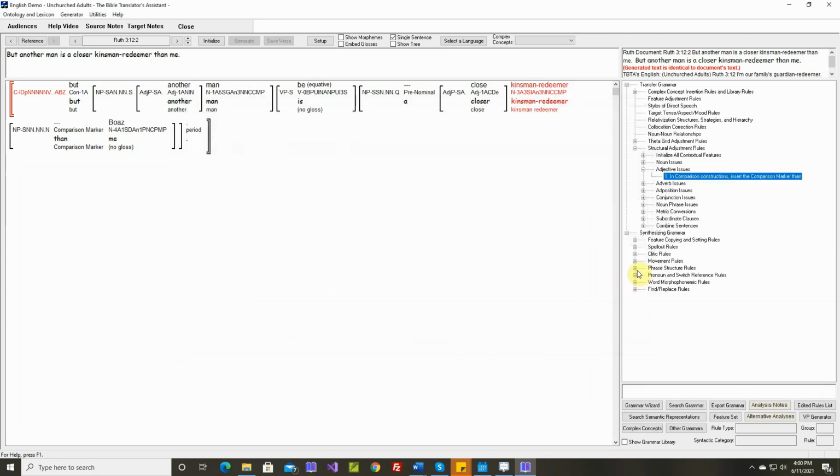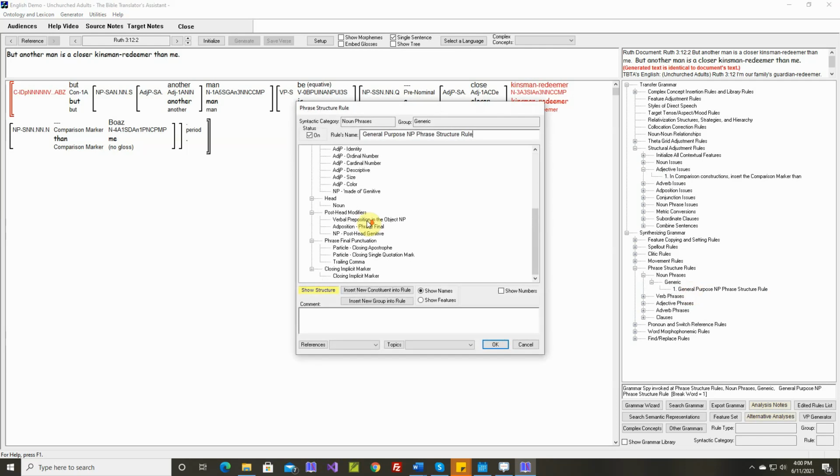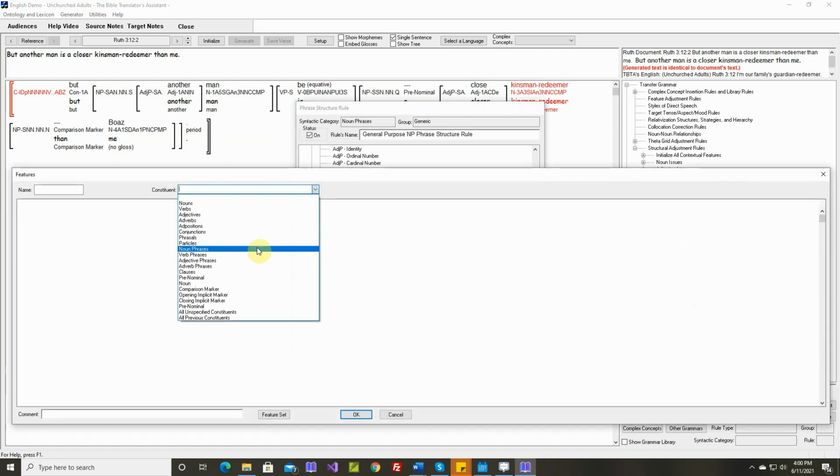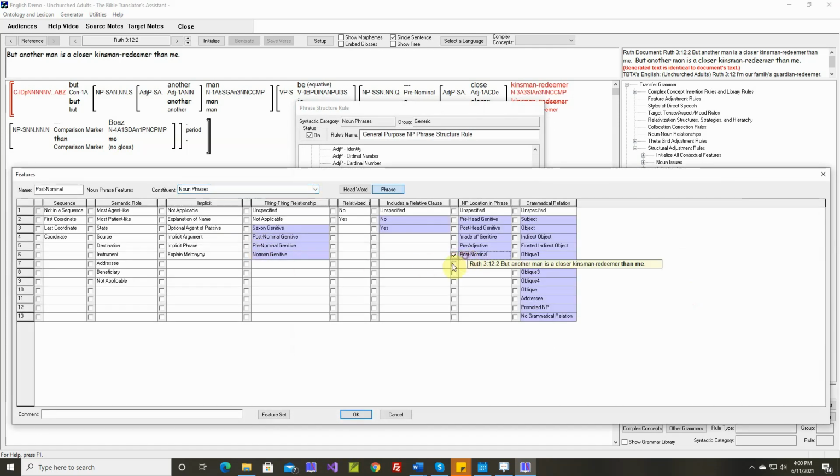So now let's go to our phrase structure rule for noun phrases and insert a new noun phrase into this group. Noun phrase, post-nominal.